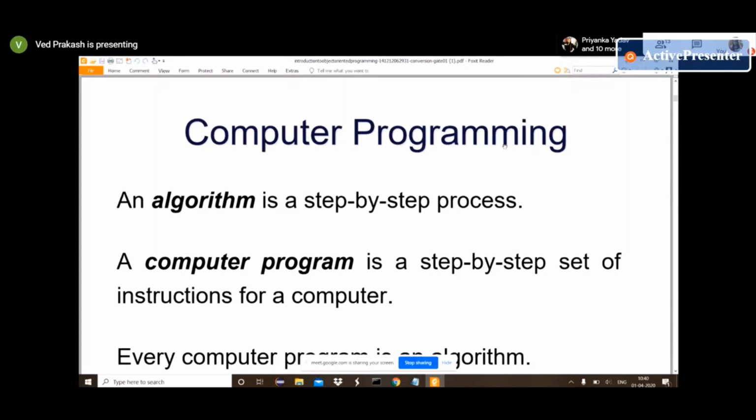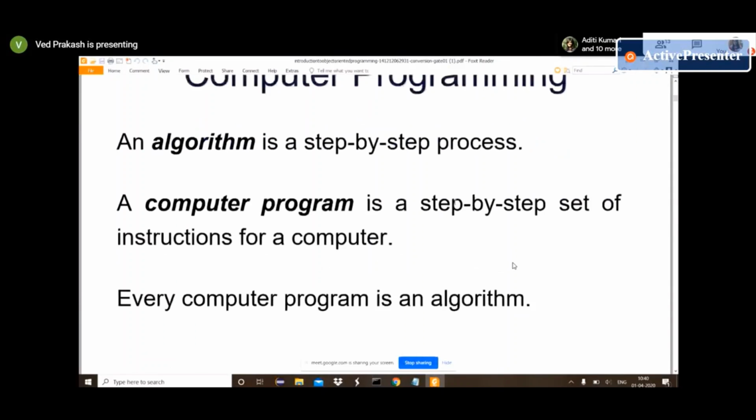So before OOPS, we will discuss what exactly programming is. A computer program is a step-by-step instruction for a computer. Suppose we have to print hello world, then we tell the computer to print hello world, and the computer takes that sentence and prints hello world. So programming is basically step-by-step instruction for a computer, and this step-by-step process we call an algorithm. For every computer program, we have to write down a basic algorithm. Algorithm is nothing more than instructions for computers.